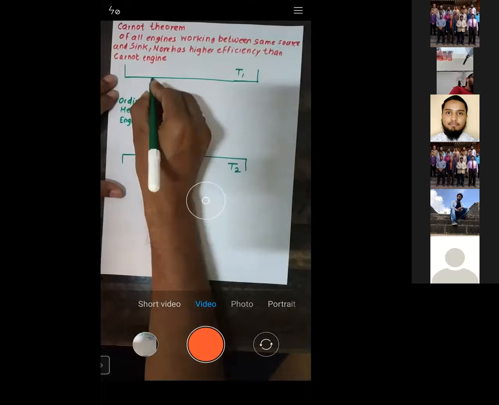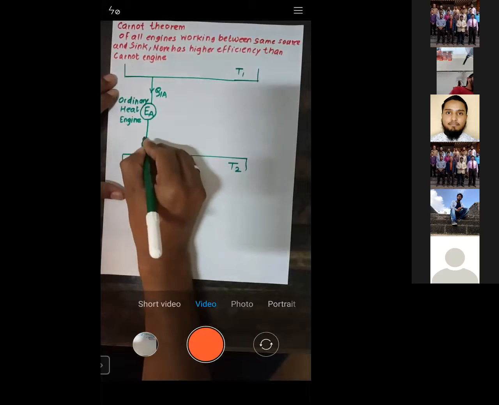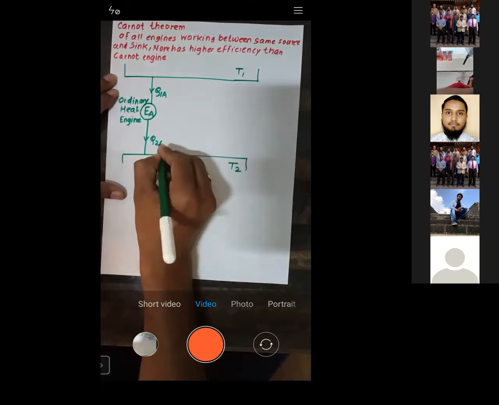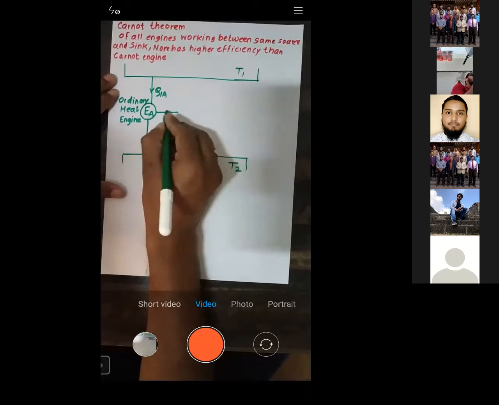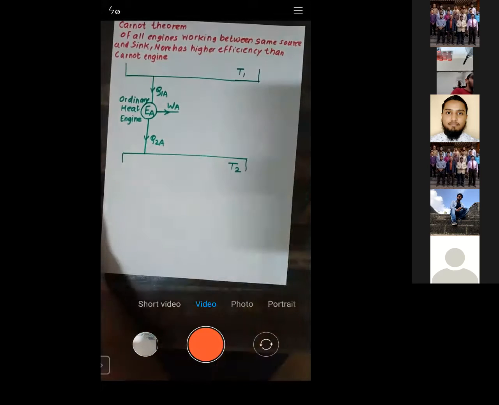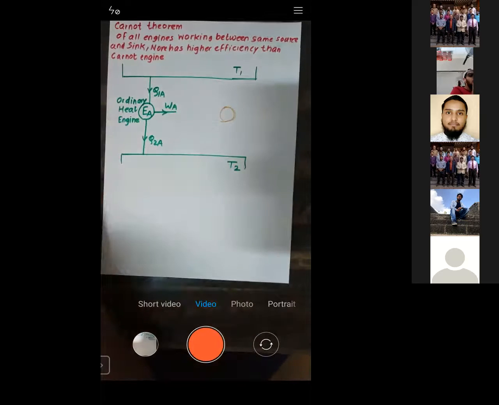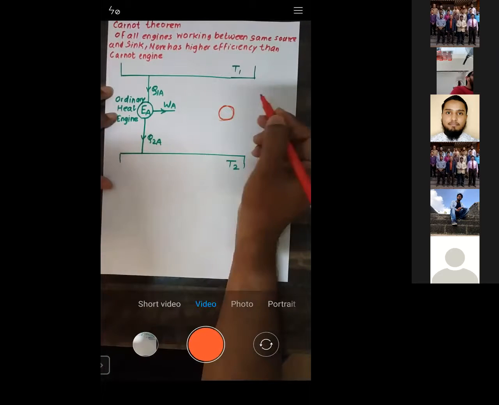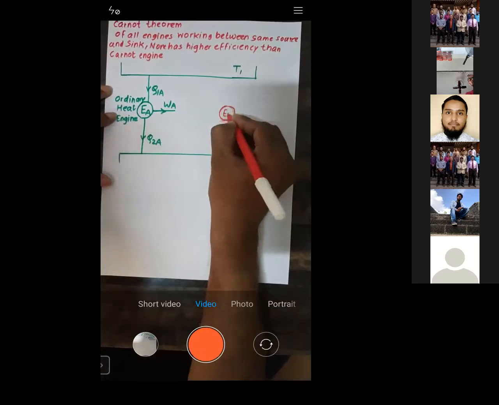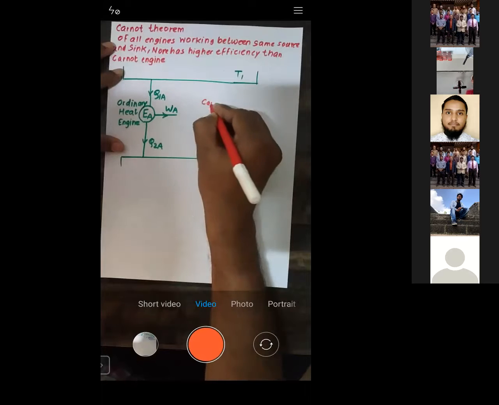So this ordinary heat engine receives Q1A amount of heat, and it rejects Q2A amount of heat, and it produces WA amount of work. Now let us consider one more engine. I will call this engine B, and this is not an ordinary engine. It's the Carnot. I'll just write down here, this is Carnot.